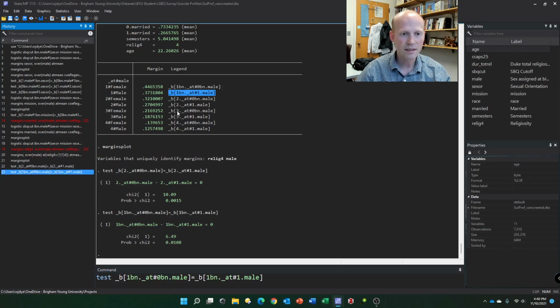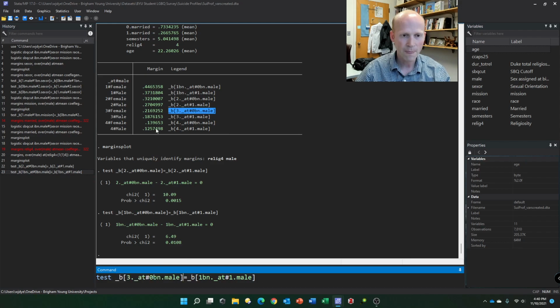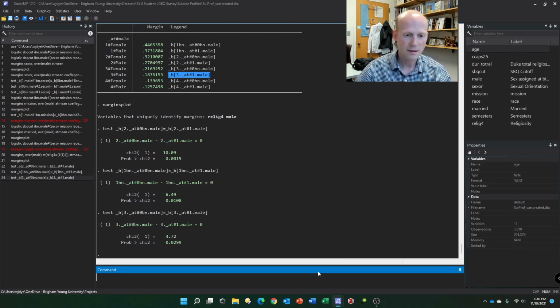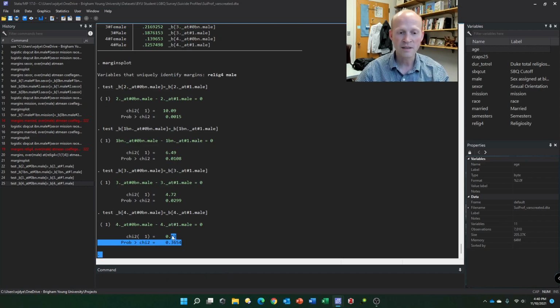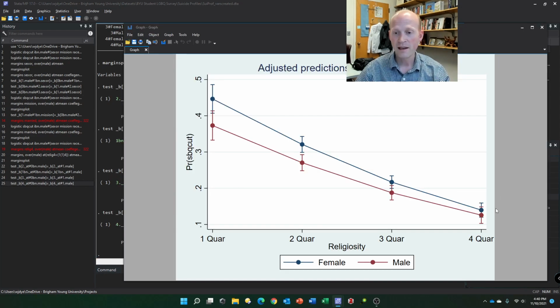And then at level 3 and level 3, significantly different. Then I was saying that I don't think it's significantly different at level 4, but let's test that hypothesis. Yep, not significantly different. So that's kind of an interesting thing. At the highest quartile of religiosity, males and females aren't any different.